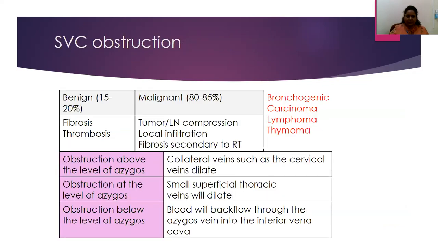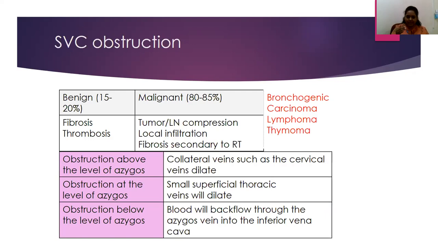One of these would be the SVC obstruction. So commonly it is a malignant obstruction. Either it could be because of an intrinsic cause like a tumor thrombus or a vascular thrombus, or it could be an extrinsic cause because of lymph node compression. Most of the time, patients with upper lobe of the lung cancer, right upper lobe cancer, would have a presentation of SVC obstruction, local infiltration, or fibrosis secondary to radiation therapy. As I said, it will be seen mainly in bronchogenic carcinoma, lymphomas, and thymomas.